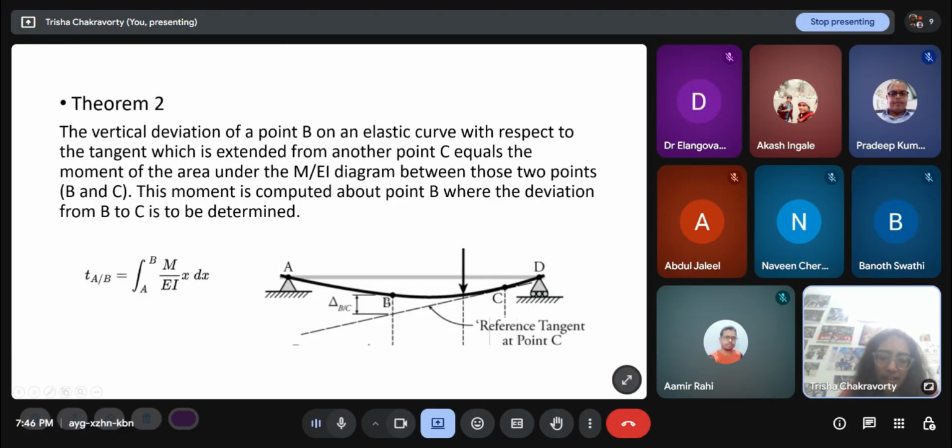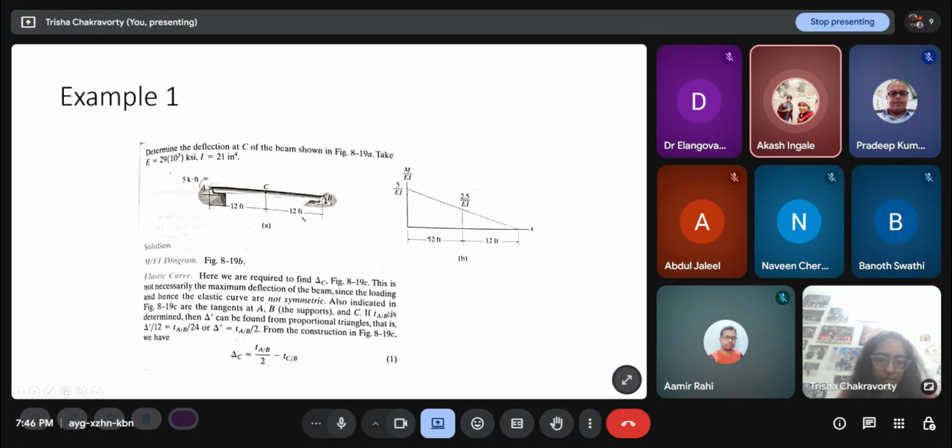Why am I finding a quantity which is the distance between a deflected point and a tangent I'm drawing here? The point is, if I have this quantity, I can use it geometrically to find this deflection also. That is why this is useful for us. So here, if I want to find the tangent at C and the deflected shape, A is not deflecting at all because it is a support.